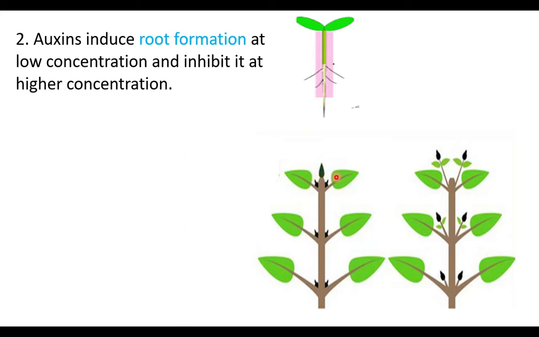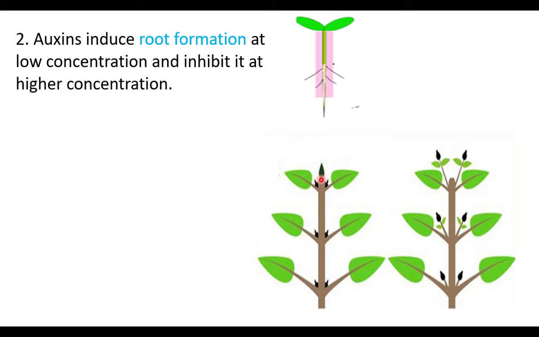If the apical bud is removed, now no auxin is produced. At this time, the lateral buds grow well. If the tip is removed, lateral buds grow.